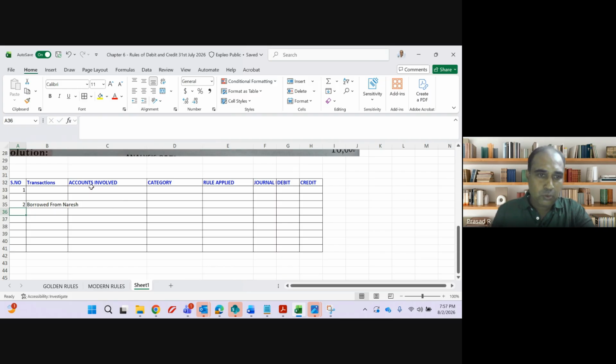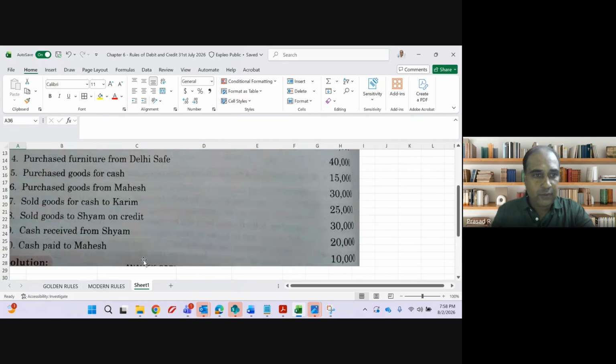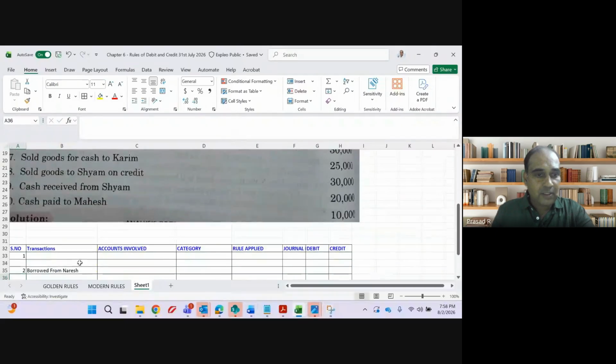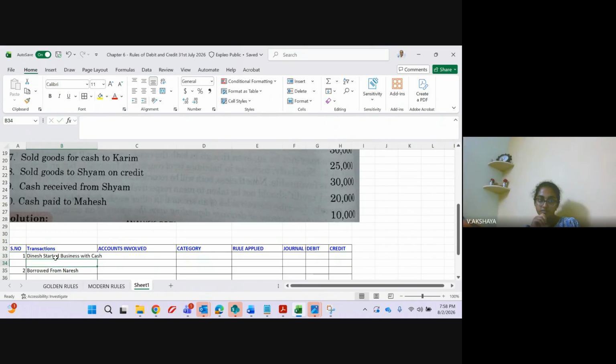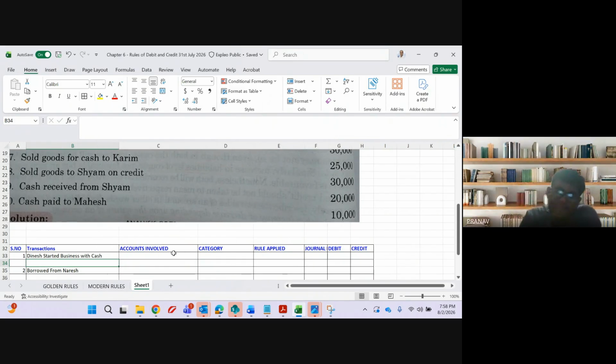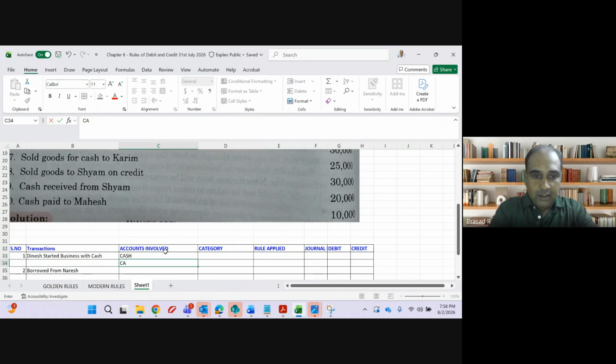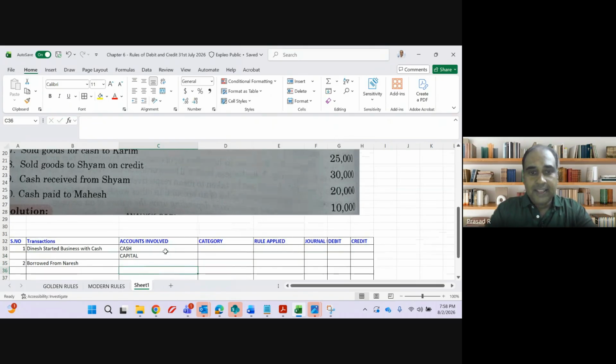Let me do one also because this is the first illustration we are doing. Dinesh started business with cash. Which are the two accounts involved, guys? Cash and capital. Cash will come under which category? Under modern rules, assets.